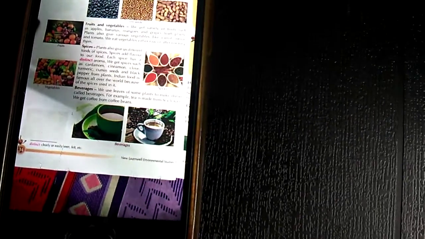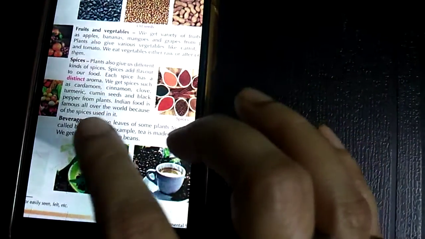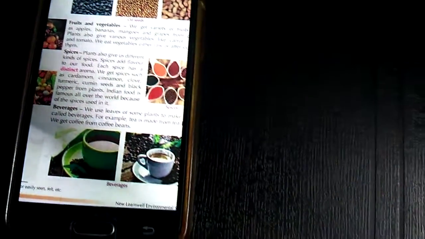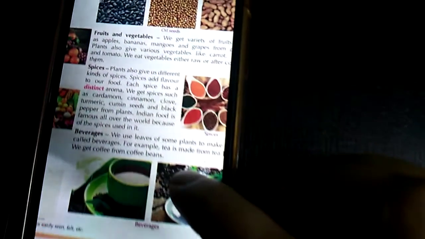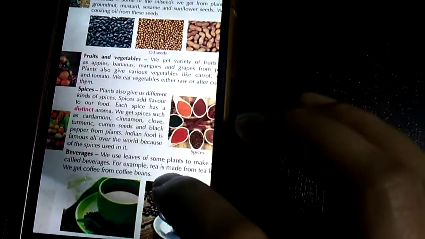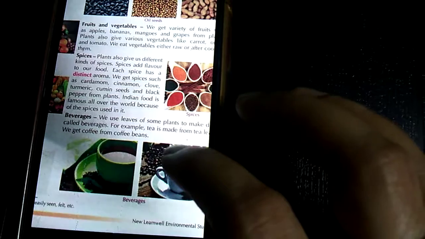Now spices. Plants also give us different kinds of spices that add flavor to our food. Each spice has a distinct aroma, meaning a different smell. We get spices such as cardamom, cinnamon, clove, turmeric, cumin and pepper from plants. Indian food is famous all over the world for its spices.